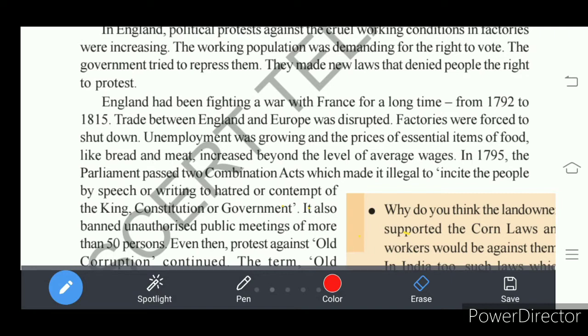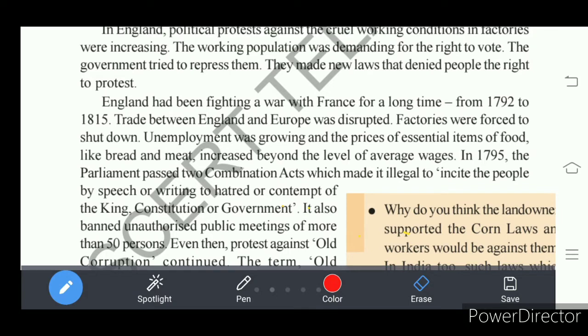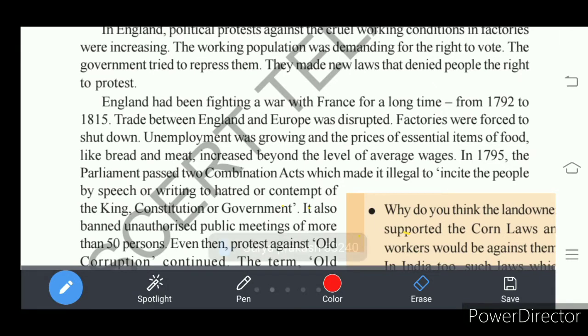That means as per the Combination Act, if anywhere people are provoked by speech or writing, that is illegal. Illegal means it is not legal, it is a crime, right? As it is a crime, it is considered a violation of the law, that is contempt of the king.